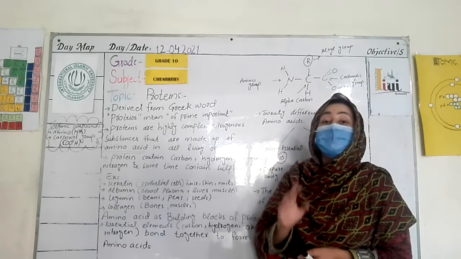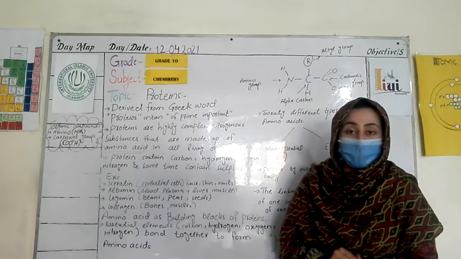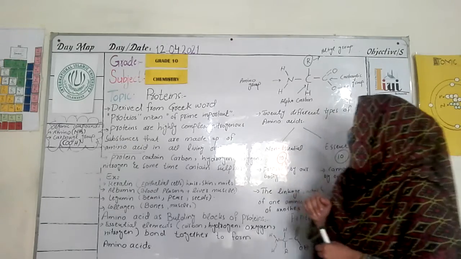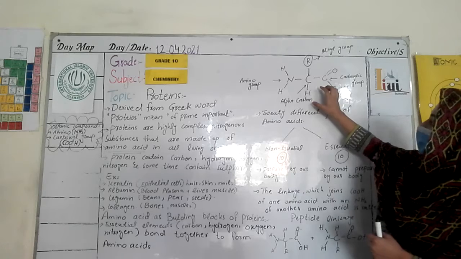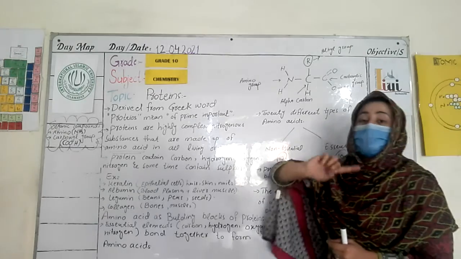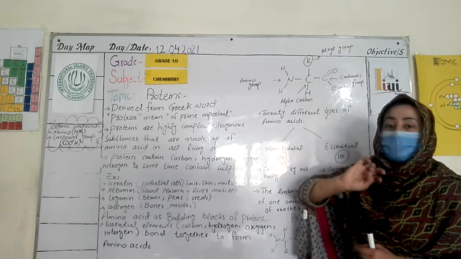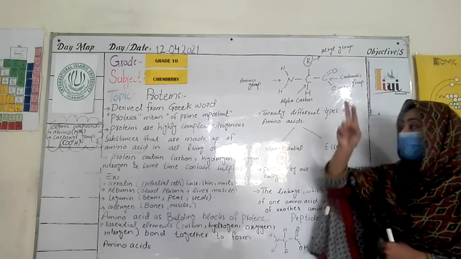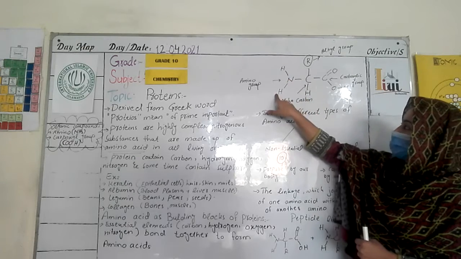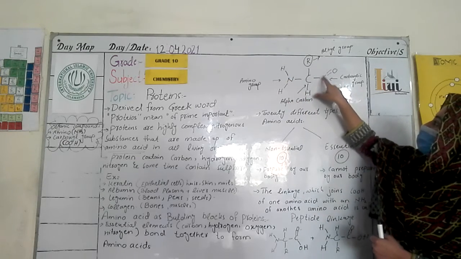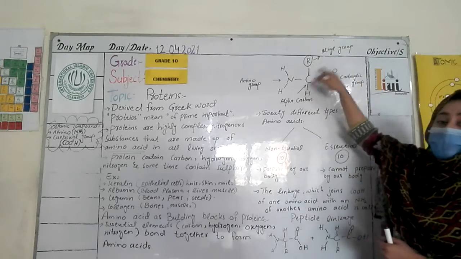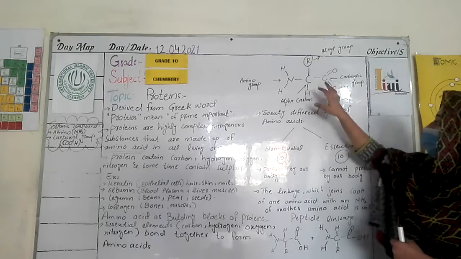And which type of bonding? There is a type of bonding called the peptide bond, which bonds these different atoms and forms an amino acid. Now look over here, this is the structure of the amino acid. It shows us the alpha carbon. I told you that they contain an amino group and a carboxyl group, and both are attached to the same alpha carbon. This is the amino group, that is NH2, and this is the carboxylic group, that is double bond O and OH. And this is the alkyl group that we call the side chain of the amino acid.